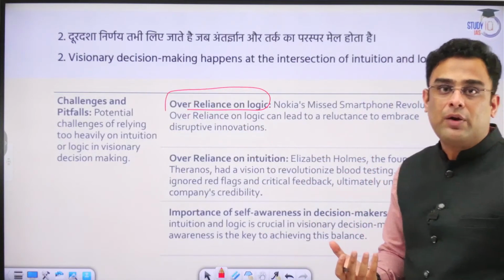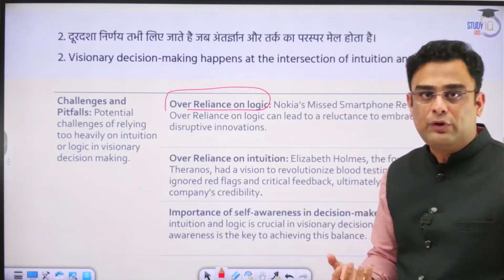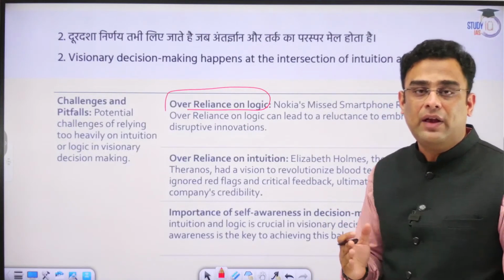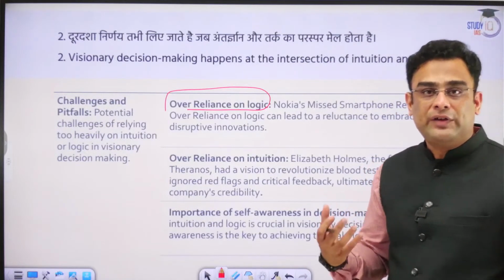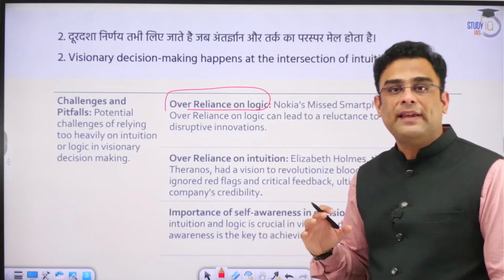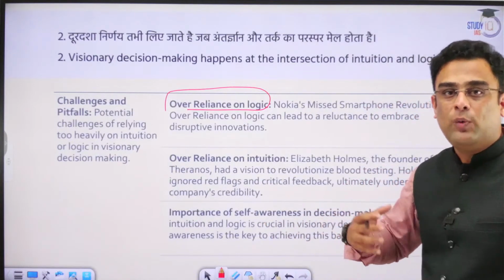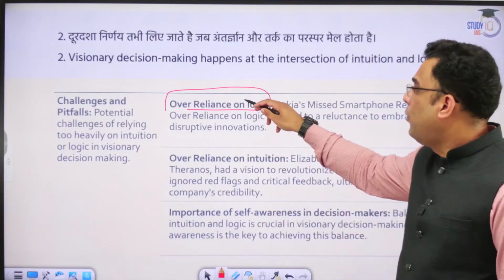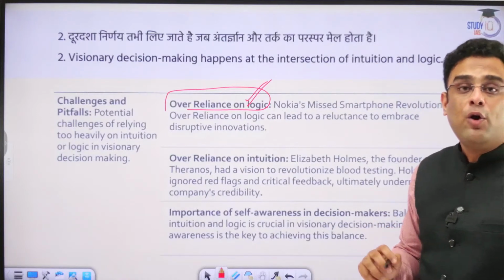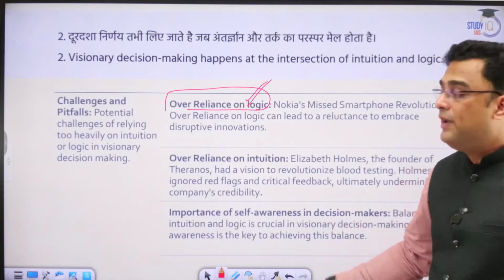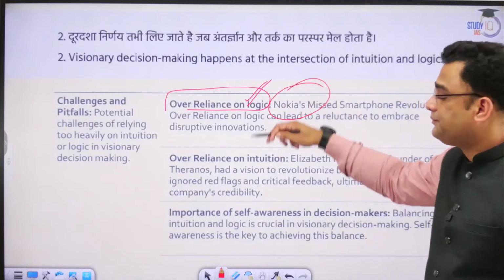By nature, we have this tendency to base our decisions on either of these two sides. People, institutions, organizations generally tend to lean towards one side. Those who are basing their decision only on logic go on to miss many great opportunities.